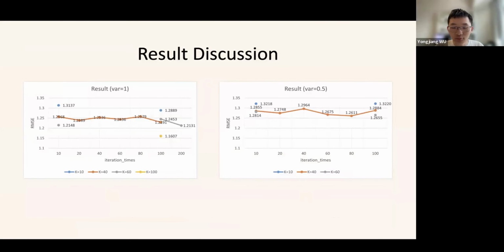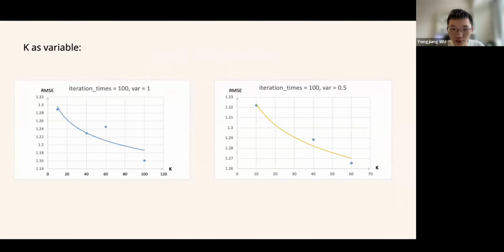We have tested different parameters, and here is our result. The time complexity of our code is cubic, so due to computational resource constraints, we have limited testing results. From the figures, we can see that the RMSE values fall into the range of 1.15 to 1.35. If we control the variables, for example, we observe how its performance varies with the changes of k, then we find that when k increases, the error rate falls.